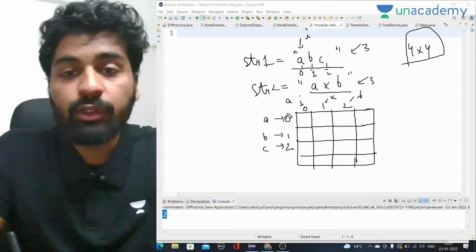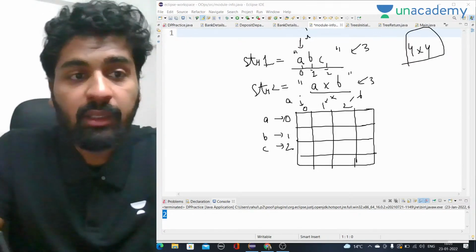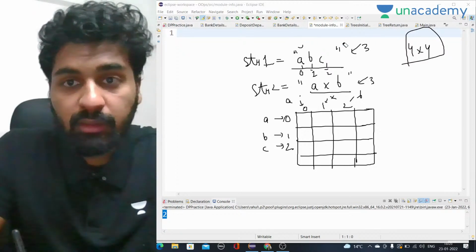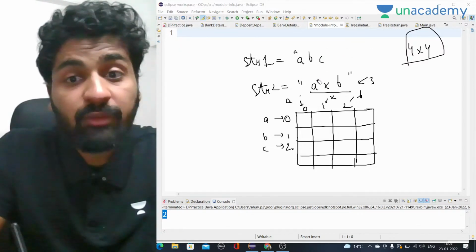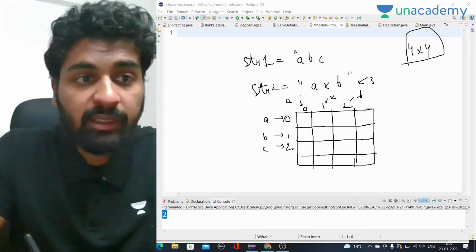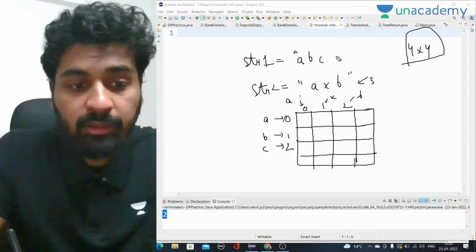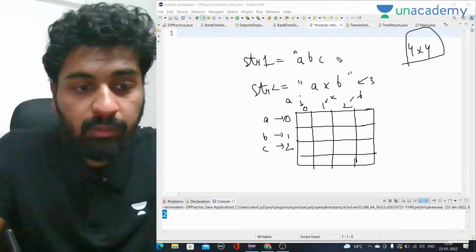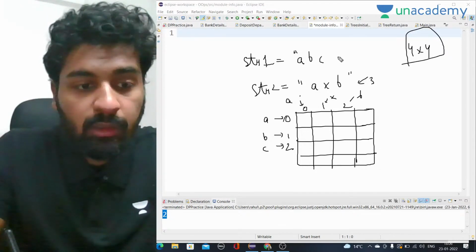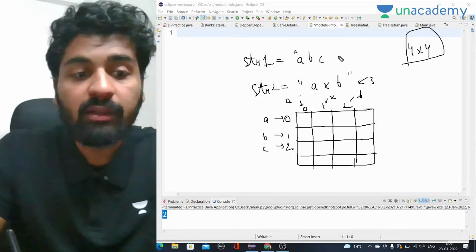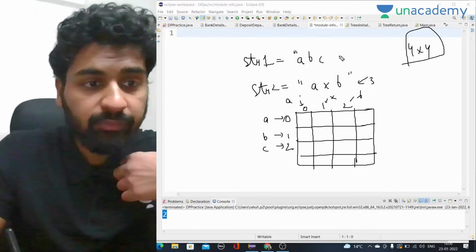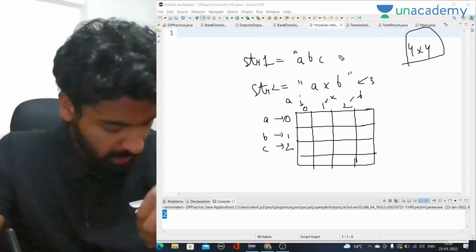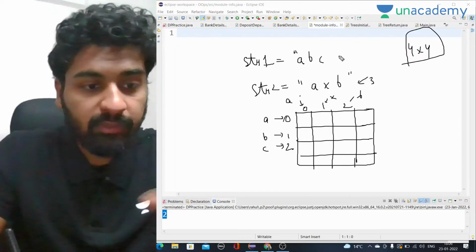Okay, so what we are going to do is, first of all, as we always do, we start from a very small problem. In DP, what we do is we start from a very, very small problem, right? So here we have to see if there are overlapping subproblems. If there are overlapping subproblems, then only we can use DP. That is the main thing.